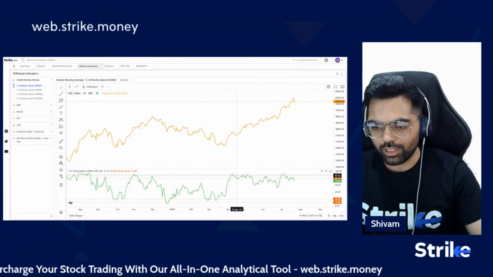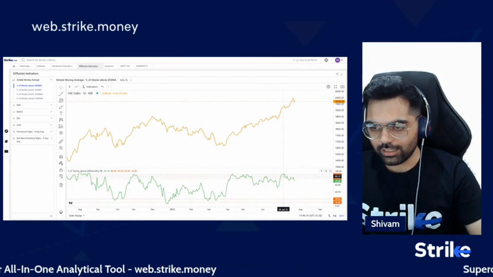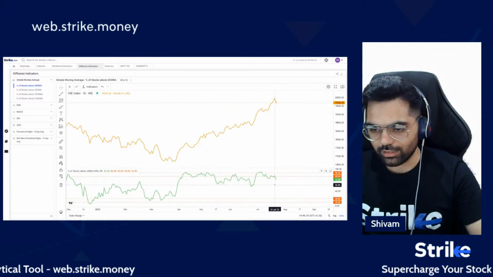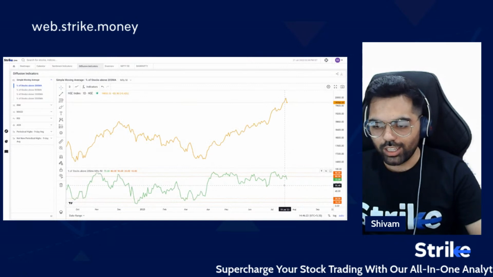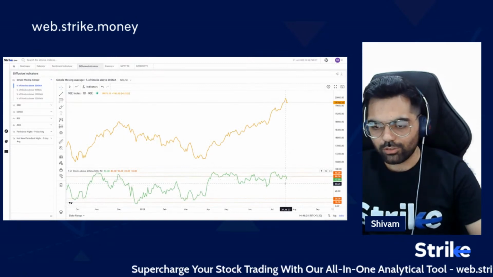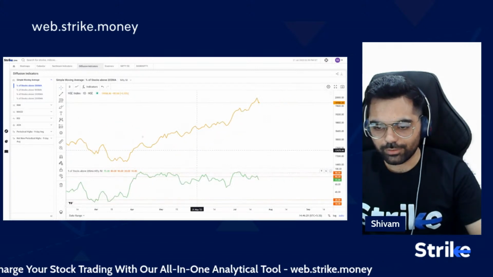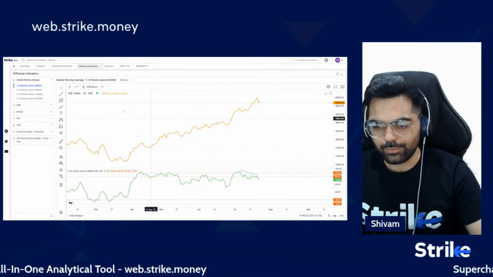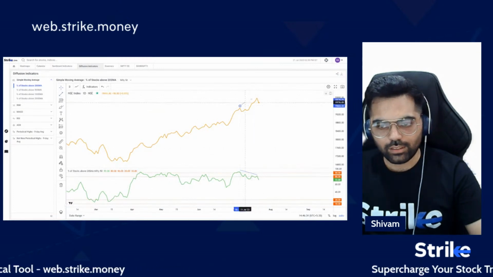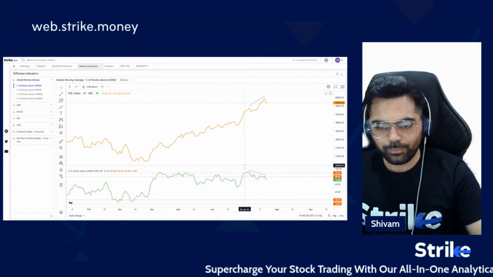This indicator has been in the range of 70, 80 to 90 for the last few days, and today it is breaking a little below that, at 72. So it is still in the strong zone, but if you look closely, there is a small divergence that can be seen in this indicator.